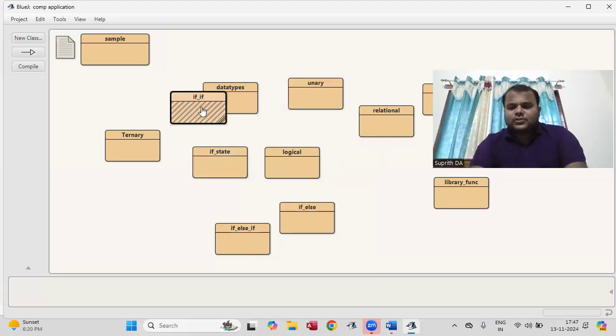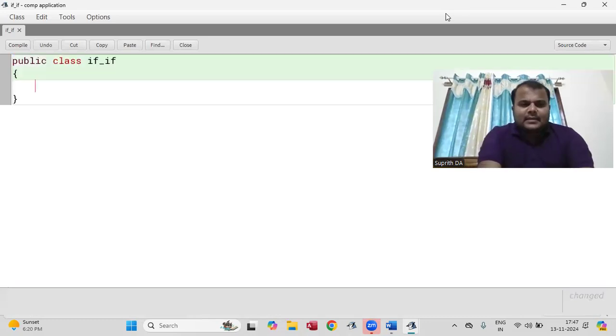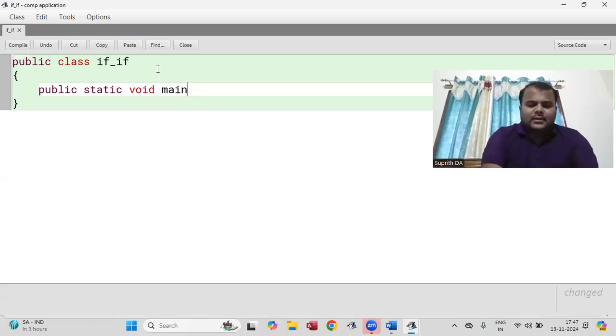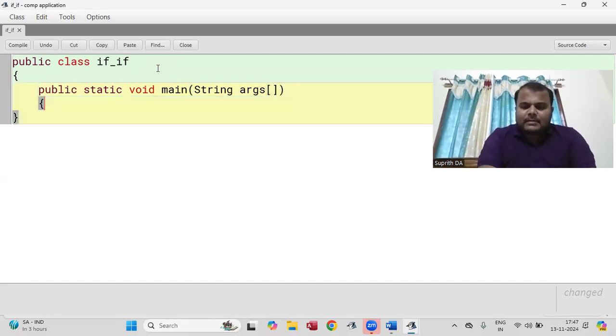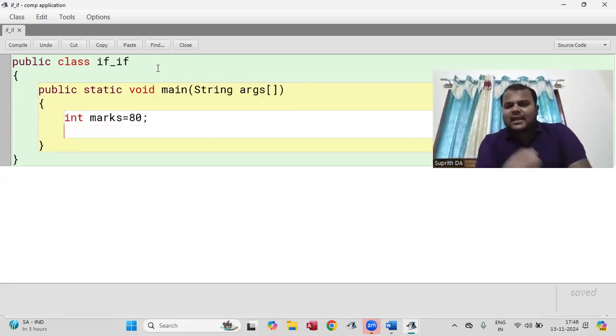Now as usual I'm going to create the class. Next, public static void main. I hope you can see the screen. Yes, that is the normal basic structure of any Java program. Got it? Now I will take marks. You can use the scanner class, meaning you take the input on the output screen. As of now, I'm not taking the input, direct initialization.